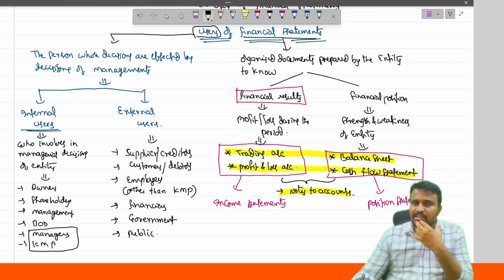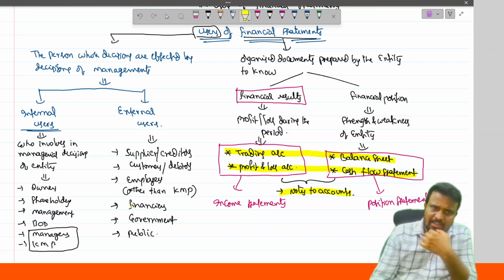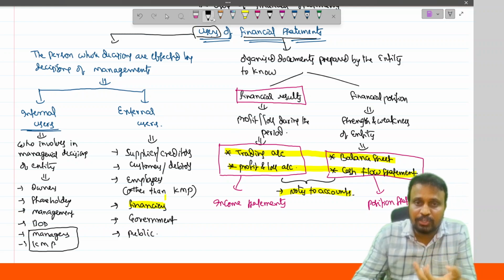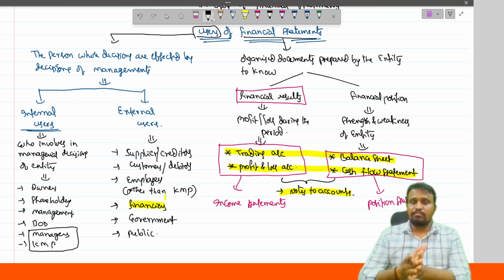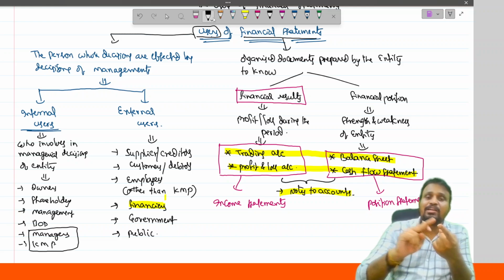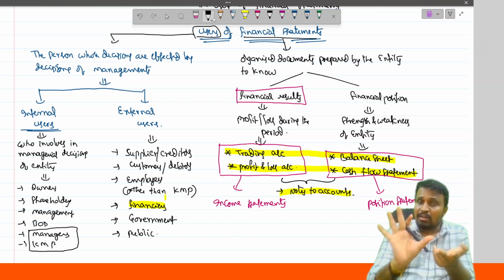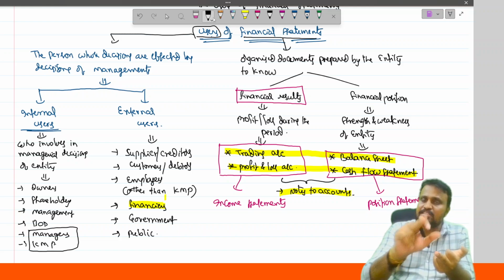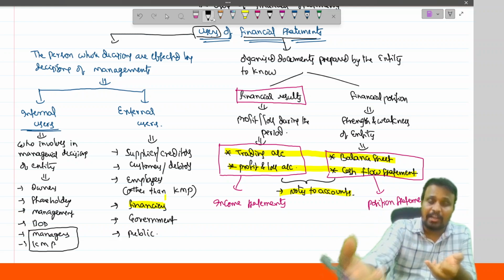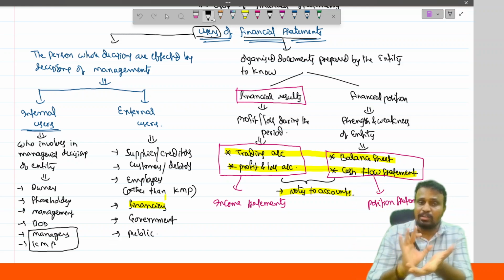And you may have a doubt, for example, coming to the financiers, why do they require the financial statements of the entity? Financiers want to verify whether the entity is able to pay its dues within the due date or not. In the case of financiers, we have two types of obligations. One is the regular interest we are liable to pay, and the total amount we are liable to pay after some period. Are we able to meet the regular interest at the end of the regular interval of time? Are we able to meet the whole principal amount after some period or not?